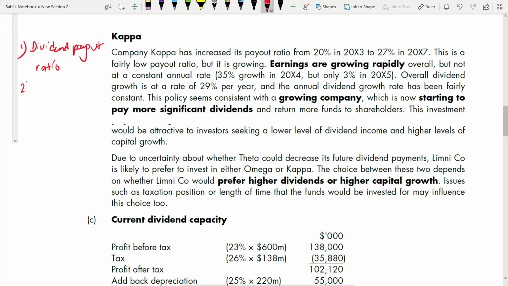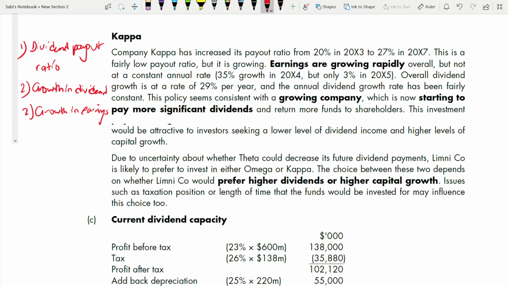Second is growth in dividend. Second, growth in your earnings also you need to see. And you need to compare, by the way, right? You need to compare the increasing growth in dividend versus the increasing growth in earnings. So these few ratios you need to calculate.